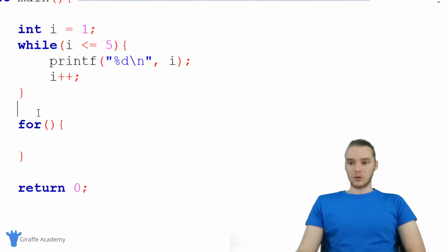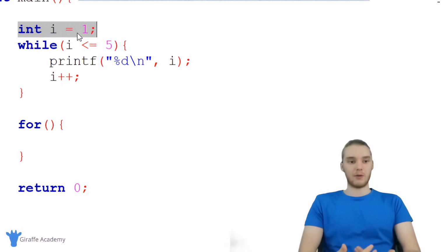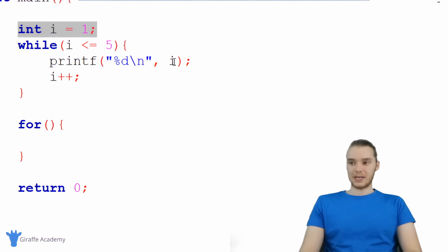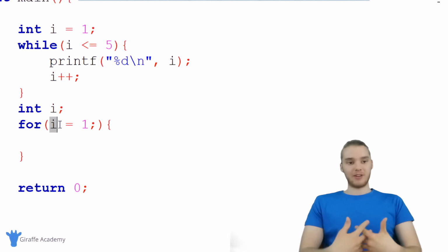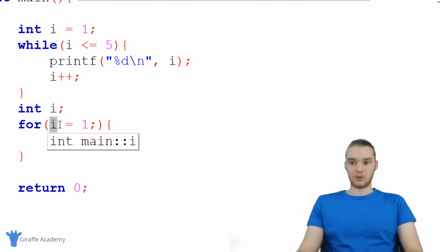So instead of just one loop guard, we're going to have 3 different things inside of here. The first thing I'm going to put in here is this variable i. You'll notice in the while loop, we have our variable i up here, and this is allowing us to keep track of how many times we've gone through the loop. So down here I can do something similar. I could say int i, and I'm not going to give this a value. Inside of here, I'm going to say i is equal to 1. So I'm taking my variable i and giving it an initial value of 1. And now I have my variable that's going to change every time we go through the loop.